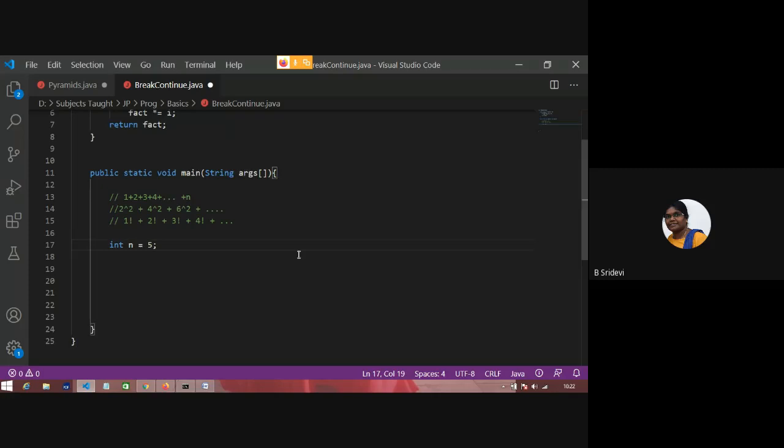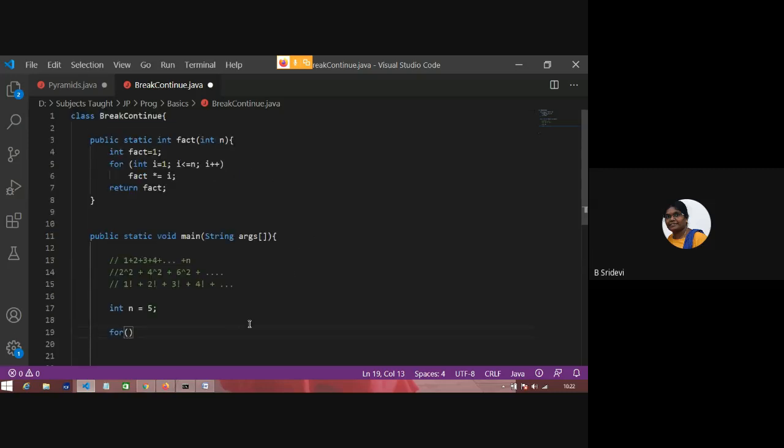So what you will do? You'll calculate factorial of 1 and add it to sum. Factorial of 2, add it to sum. Factorial of 3, add it to sum. In that way, you'll try to write.